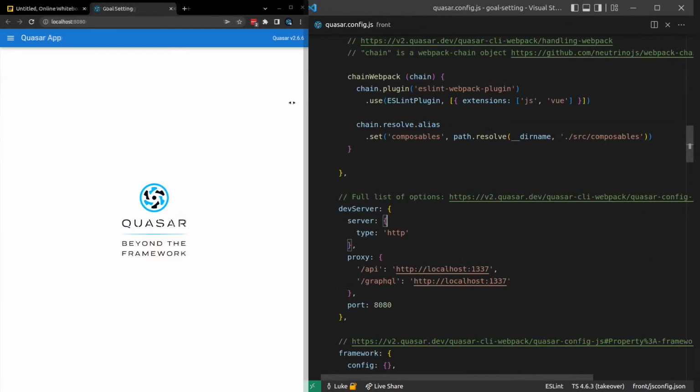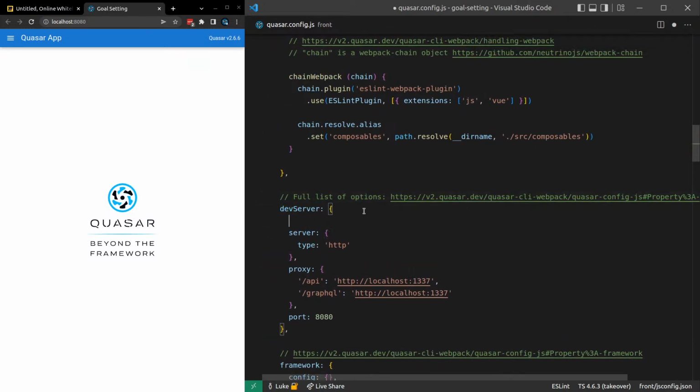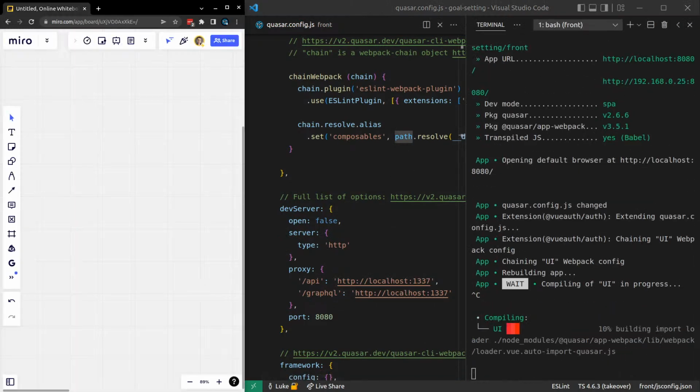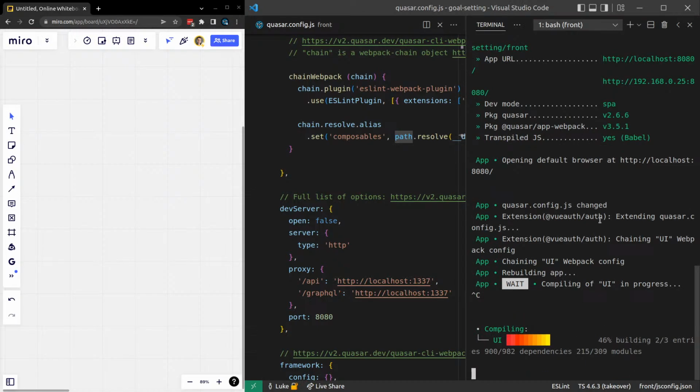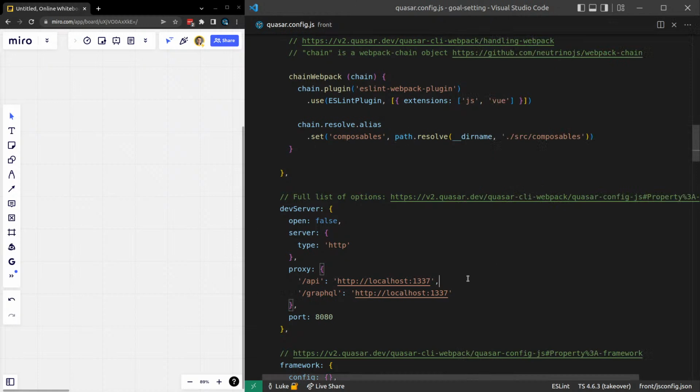All right, so here's our quasar.conf file. Why is it still opening up? Under dev server, I want open equal to false. I hate that. Let's save that, close this out, close that out. It's just taking a while to reload now. I'm surprised open is a default. And now we're on yarn dev. And then when this is done, it should not open the browser.